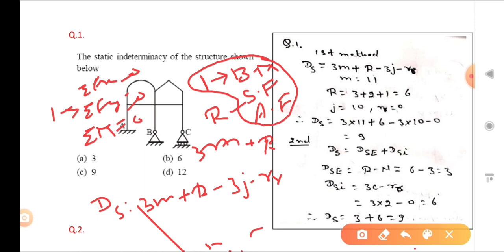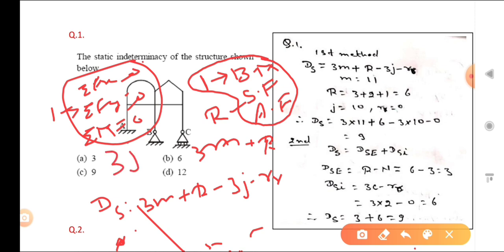So if j joints are there, the equations are equal to 3j.